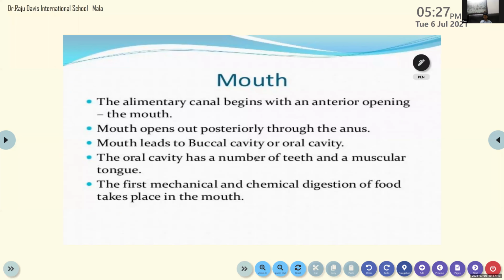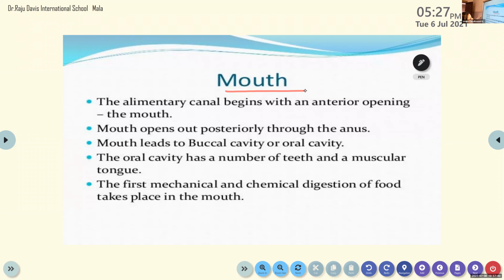Very good. You have a lot of information about the mouth. Taste buds also. Where are the taste buds situated? On the tongue. We can discuss the taste buds and tongue later. So now we are going to discuss the mouth. That is the first part of our digestive tract or the alimentary canal.